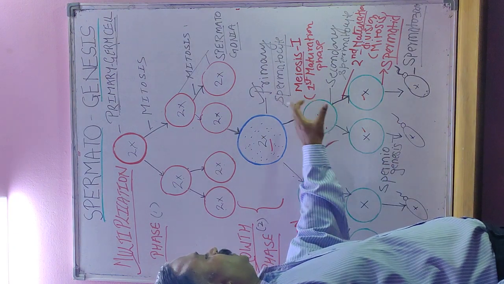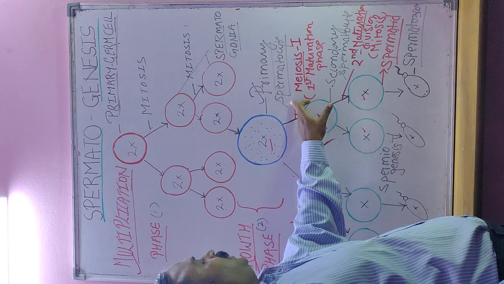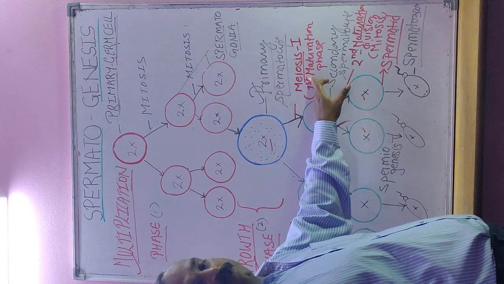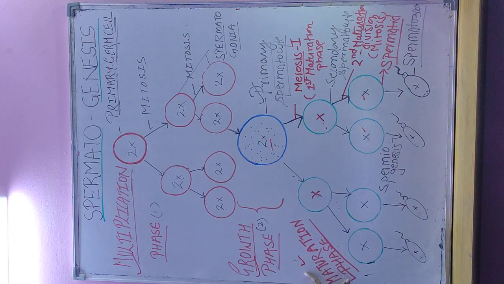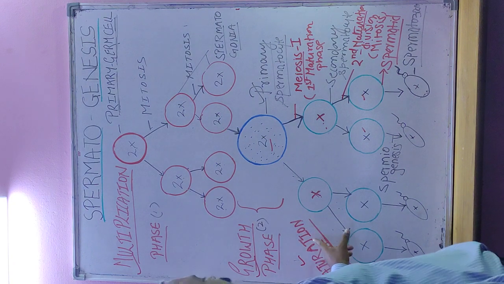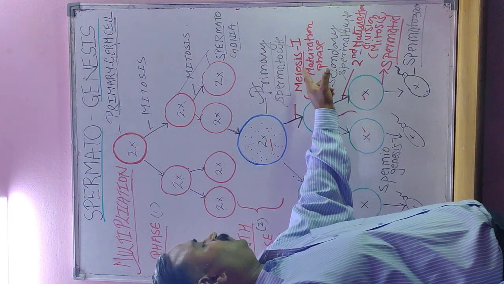The primary spermatocyte will divide by the first maturation division, because the third stage is the maturation phase. So remember the word first maturation division.